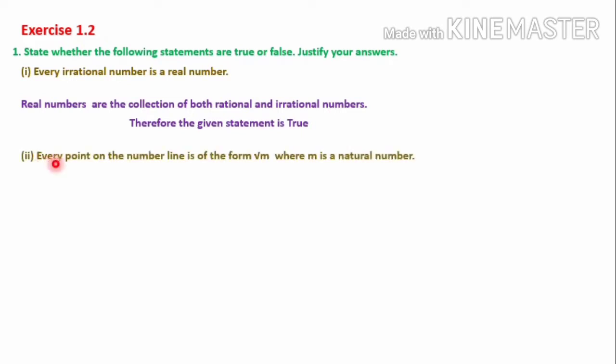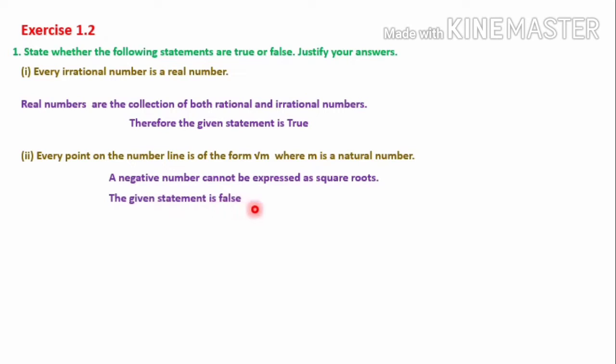Second statement is, every point on the number line is of the form root m, where m is a natural number. So here the statement is saying about the number line. As we have learned, in the number line we can include 0, negative numbers and the positive numbers. In case of negative numbers, we cannot express it in the root m form. Means negative numbers we cannot put inside the square root. So the given statement is false. A negative number cannot be expressed as a square root, so the given statement is false.